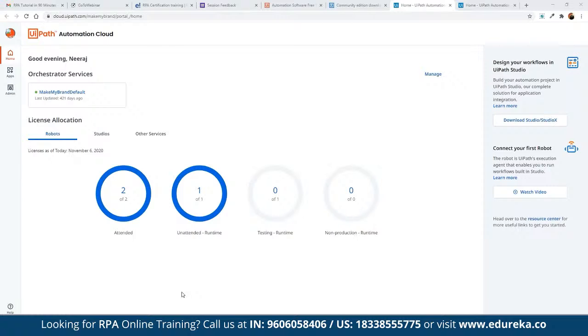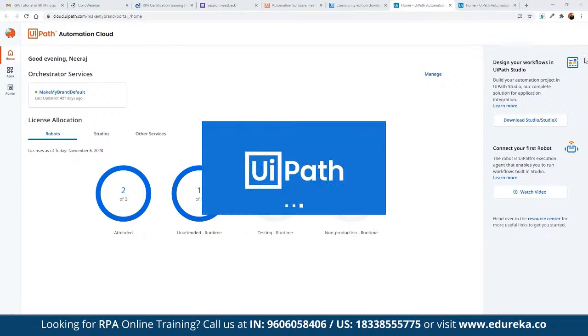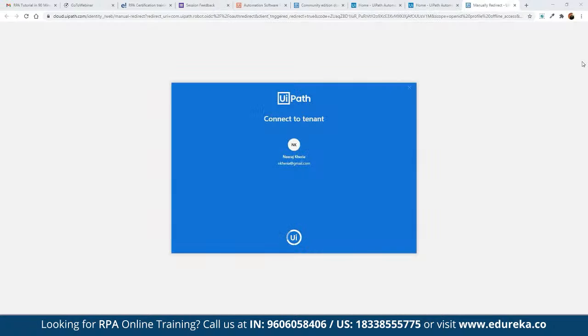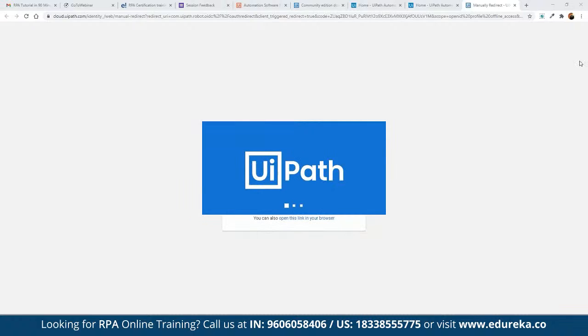Once we have downloaded, we can open up the UiPath tool. First of all, this is going to set up UiPath. Let's see how this is going to be configured. Once we download this, we simply click on sign in, and here we are required to sign in to the platform. Once we successfully sign in, we get access to the UiPath platform. Even after signing in, it may take a while for this to be configured for the first time, so we may have to wait. In the meantime, this is being opened up.